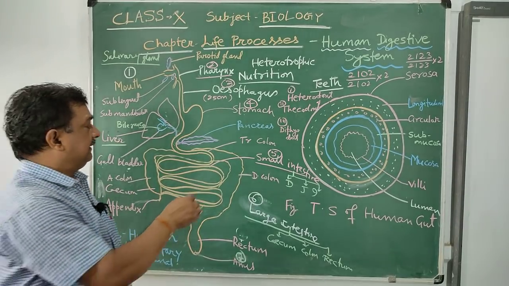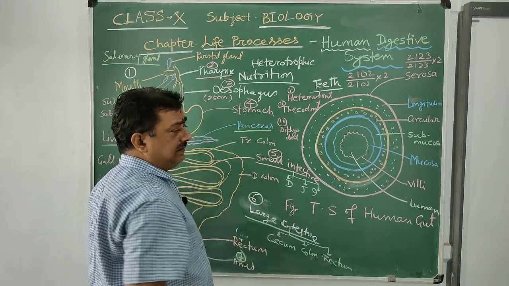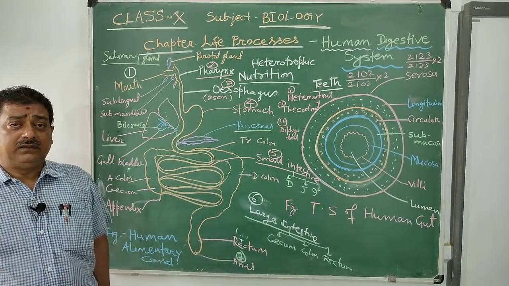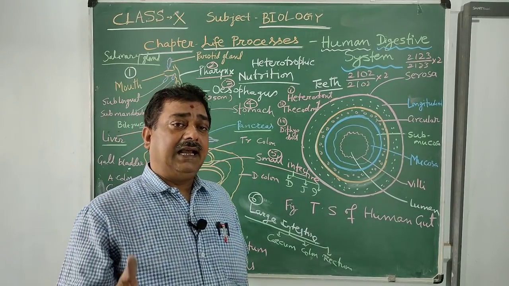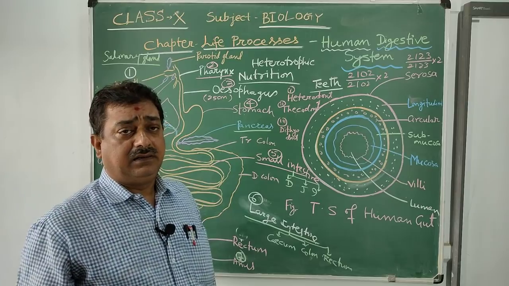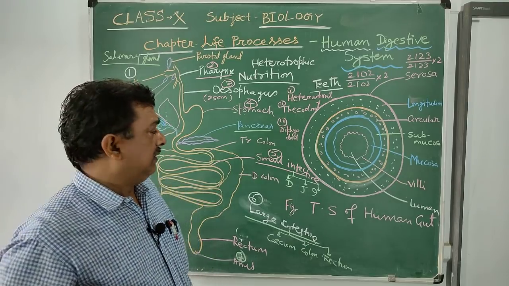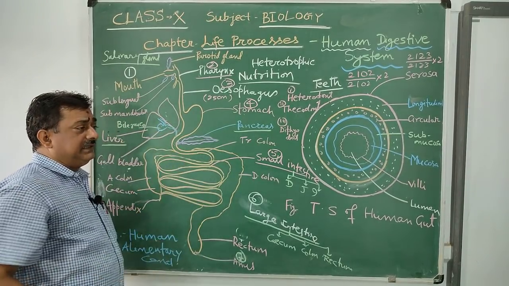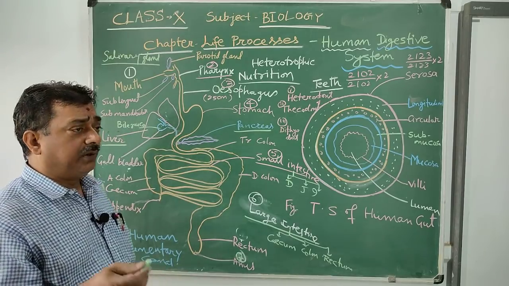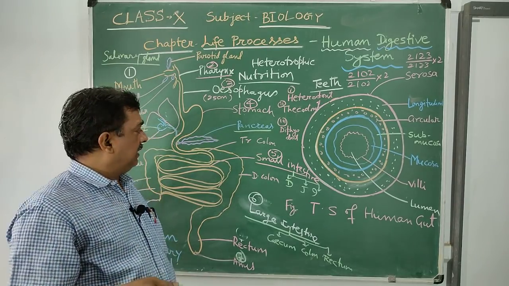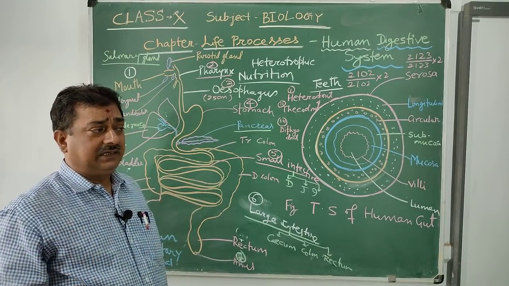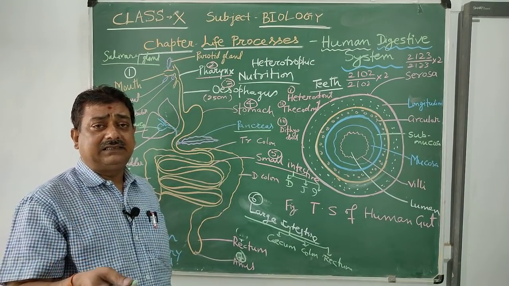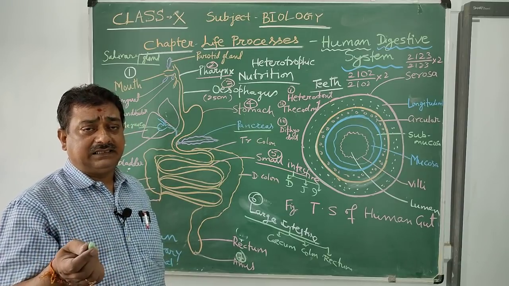So what is the pancreas? The pancreas is a compound or mixed gland. Why is it called compound? Because it is an exocrine as well as an endocrine part of the human body. The exocrine part produces pancreatic juice, and the endocrine part contains different types of cells known as alpha cells, beta cells, and delta cells.